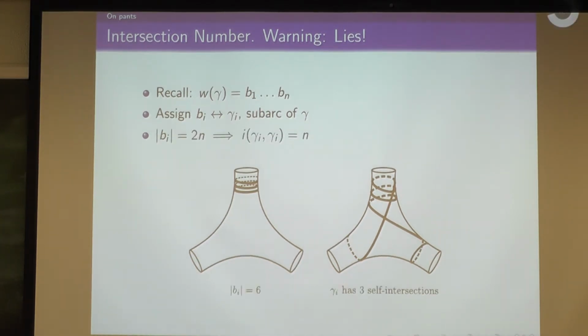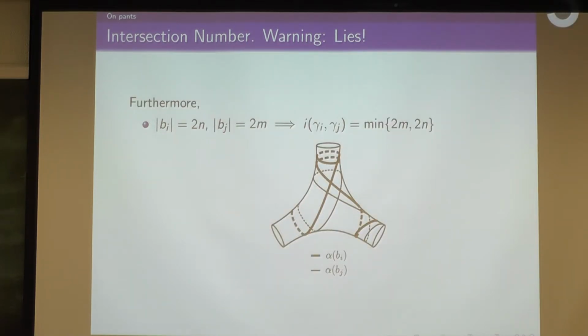And then if you have like 2n half twists, you'd expect this little arc to have n self-intersections, right? So somehow this guy, and then you have something more. If you have two of these guys and they wrap around the same boundary, they're going to interfere with one another, right?